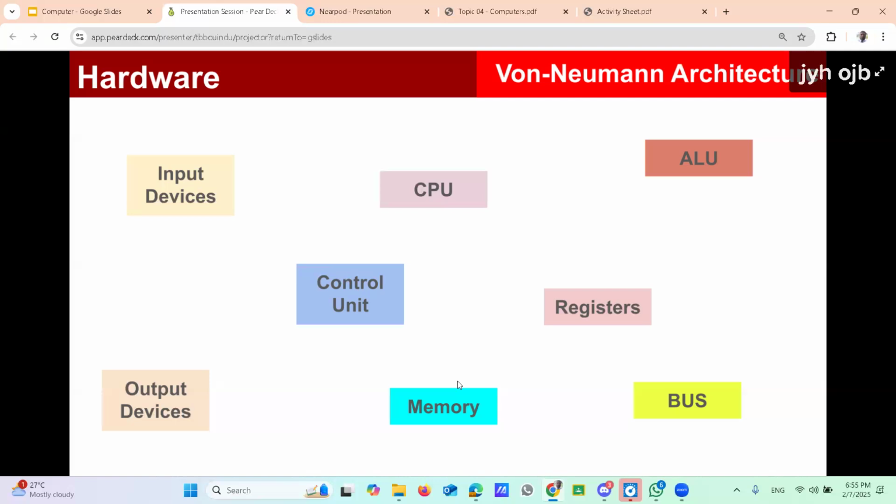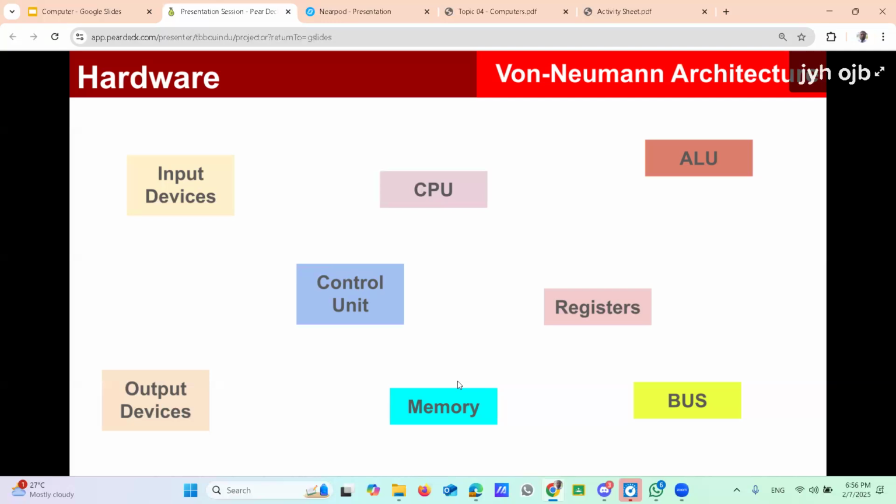But what von Neumann says is, there is no need for separate memories for data and instructions. We need only one memory for that. Data and instructions, all the things we can put in one memory. That's the main concept behind von Neumann architecture. There are two important things I have discussed under von Neumann architecture. One is how to organize the hardware devices internally. The other one is that data and instructions are put together in one common memory. No need for separate memory to put data and instructions. That's the second important point under von Neumann architecture.